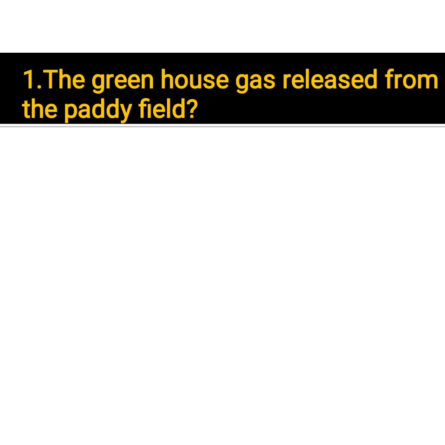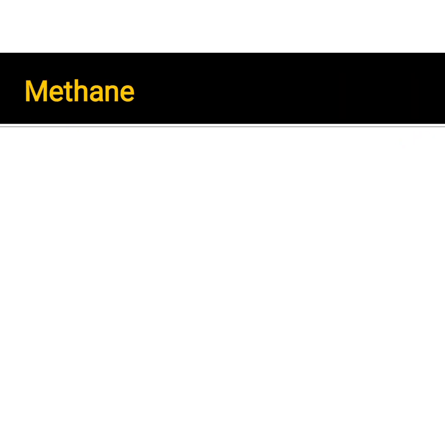First question, the greenhouse gas released from the paddy field. Which greenhouse gas is released from the paddy field? Very important and easy question. The greenhouse gas released from the paddy field is methane. Answer is methane.